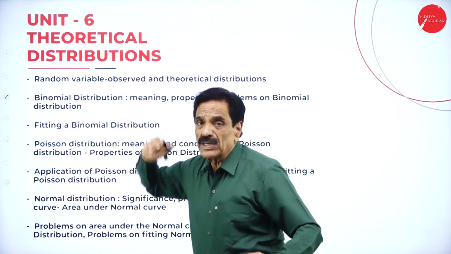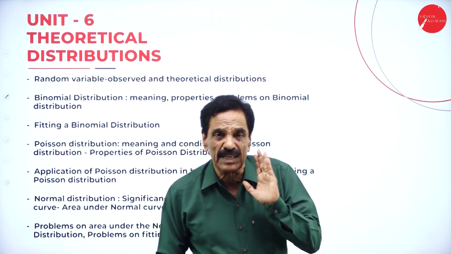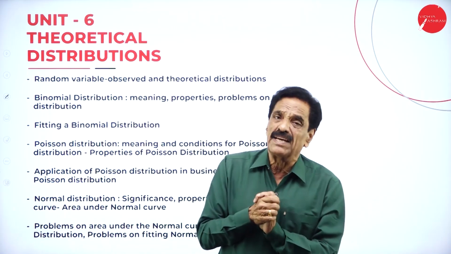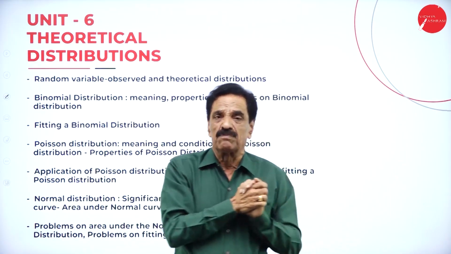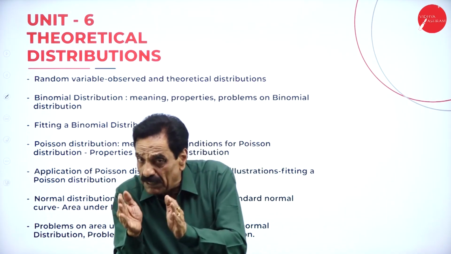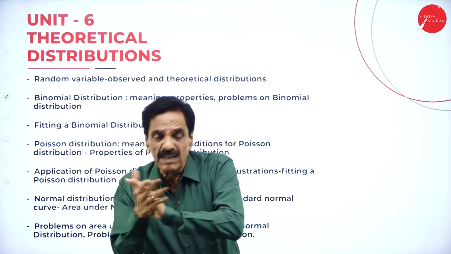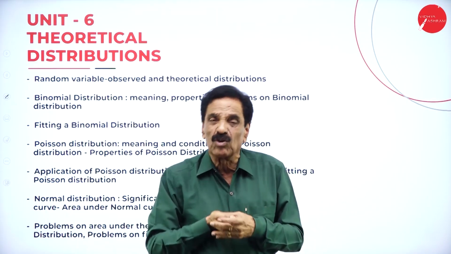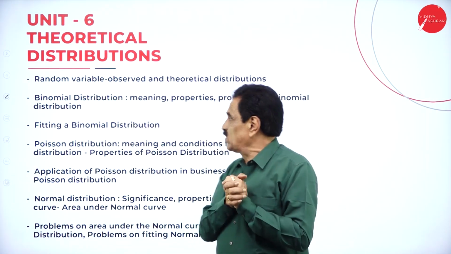So the last one, unit 6, is theoretical distribution. Distribution is nothing but making the product available to the ultimate consumers. Whatever product is available should be distributed to the last one, the channel through which whatever item you produce reaches the ultimate consumer. That is called distribution.